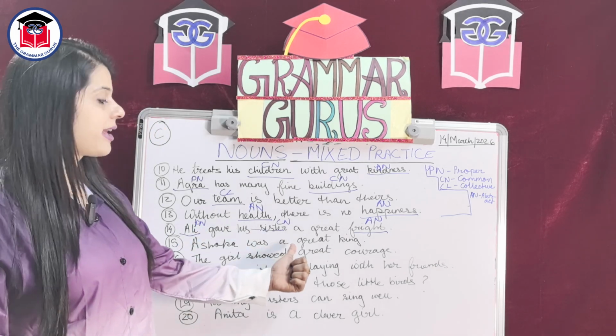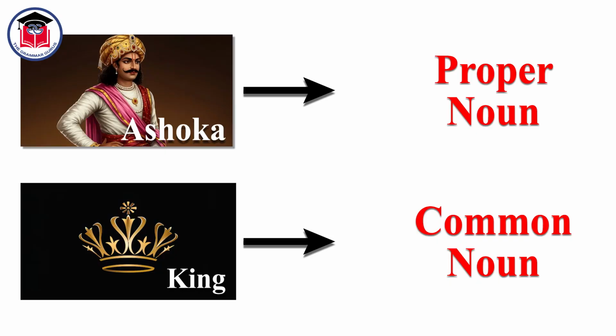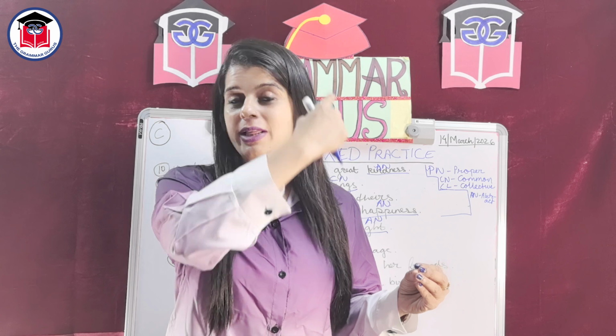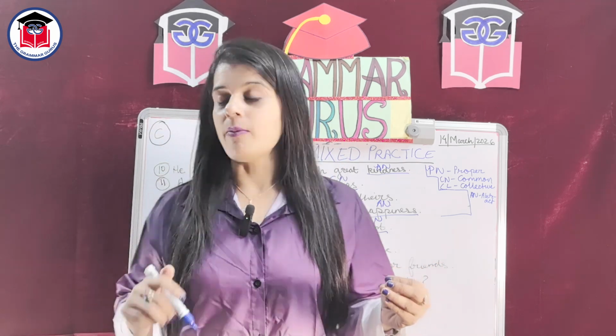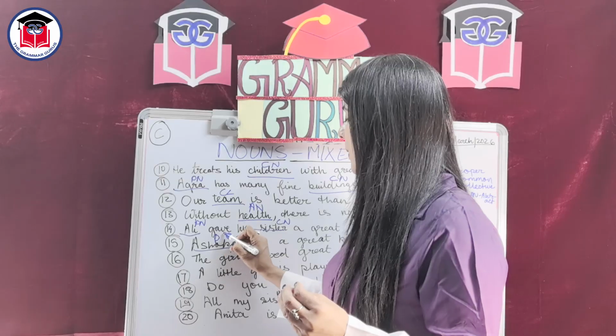Ashoka was a great king. Ashoka. It is once again name of a person, but it is a special name. There is only one person with that particular face identity called Ashoka. So Ashoka is a proper noun.